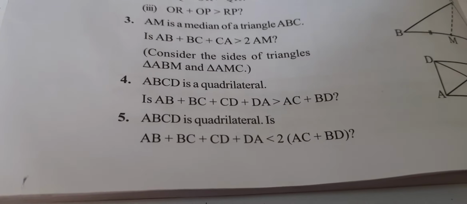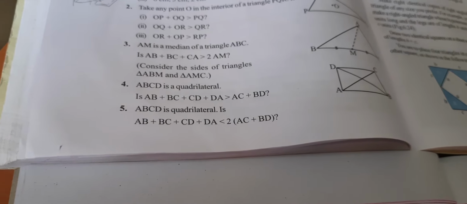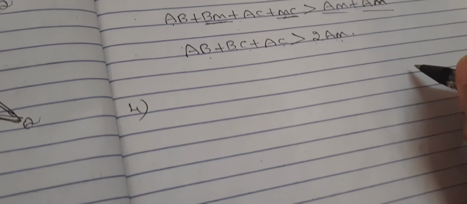Now the fourth one, you see ABCD is a quadrilateral. Is AB plus BC plus CD plus DA greater than AC plus BD? Now this also they have given a quadrilateral. We have to prove whether it is correct or not. We have to see that the sum of two sides of a triangle is greater than the third side. So now here we shall do the fourth problem. Here I am going to take a quadrilateral.